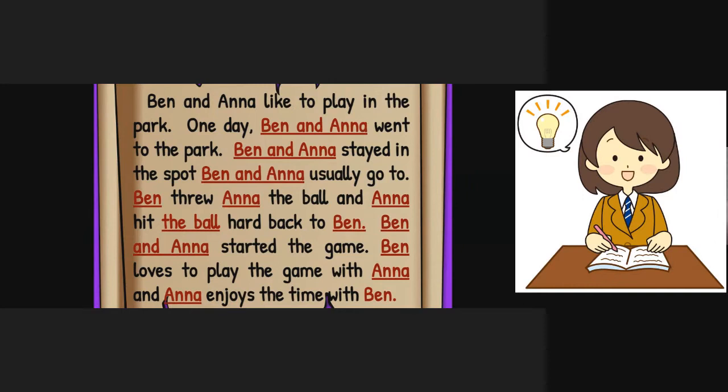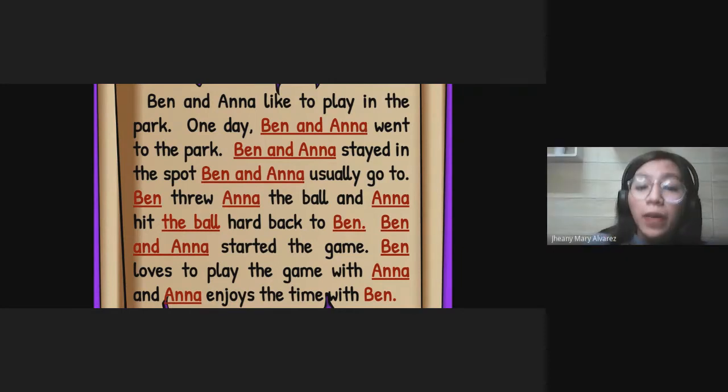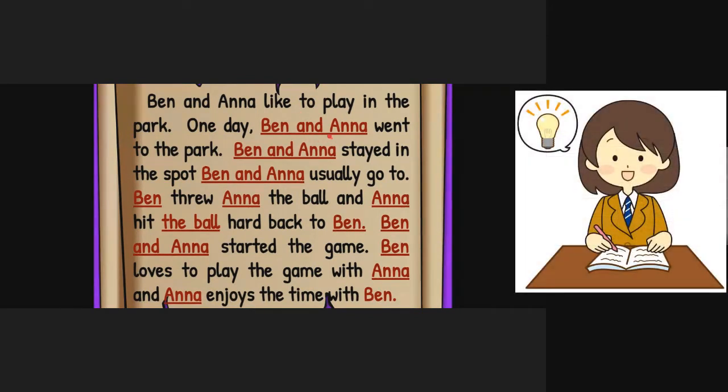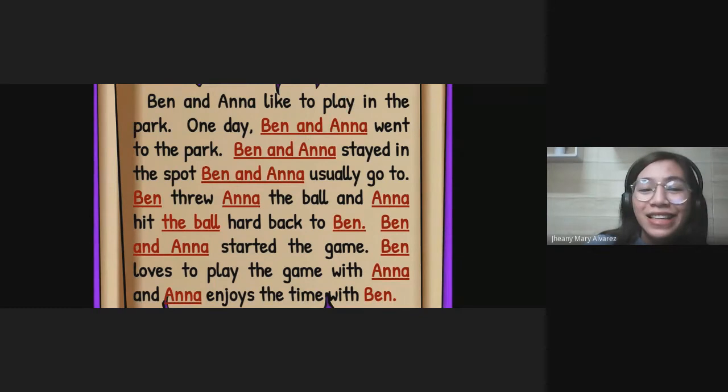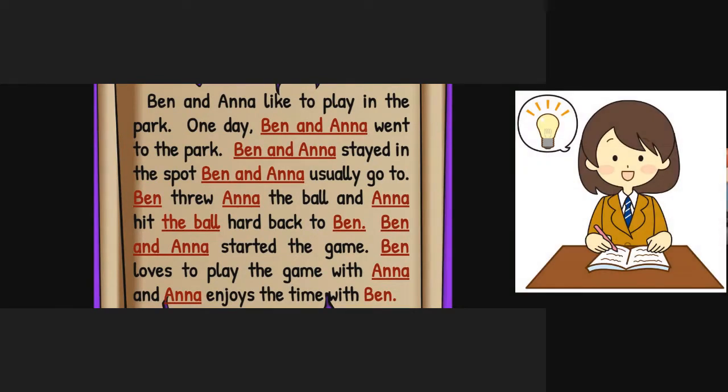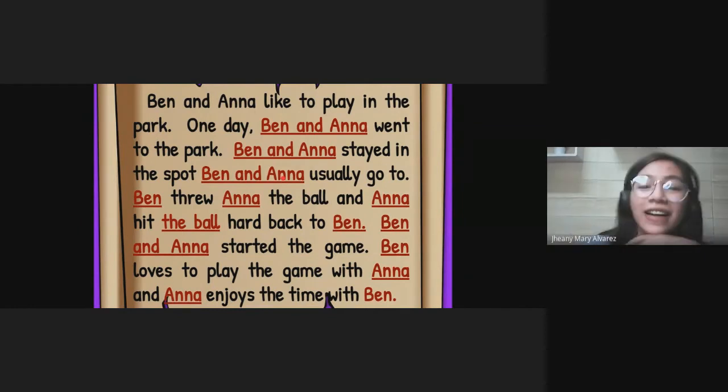I think you already know what word we should replace it with, but let's go one by one. Let's begin with these underlined names. What should we replace these underlined names with? Yes, Alisa. Ben and Anna, we should replace them with he and she. When we combine them, if he and she are together, what's the best word to replace it? They. You are correct. So we replace it with they.